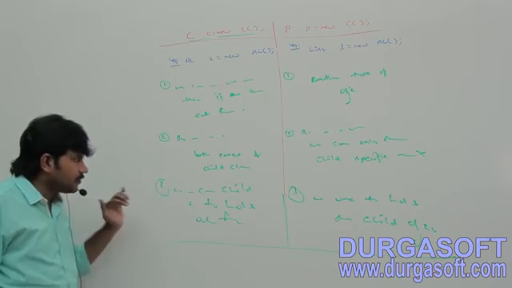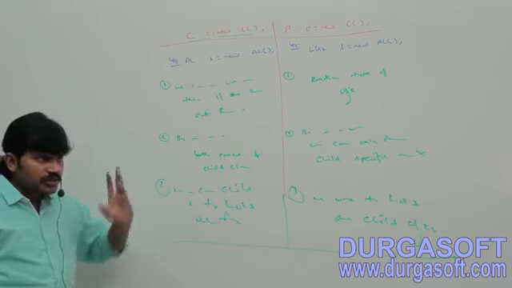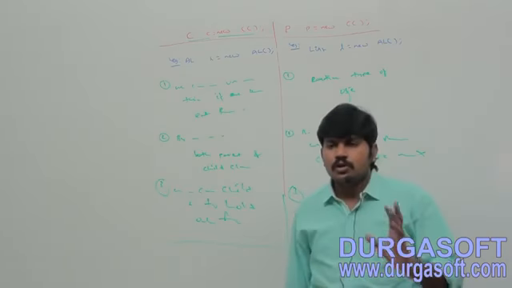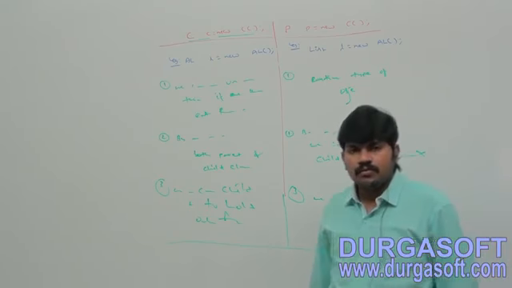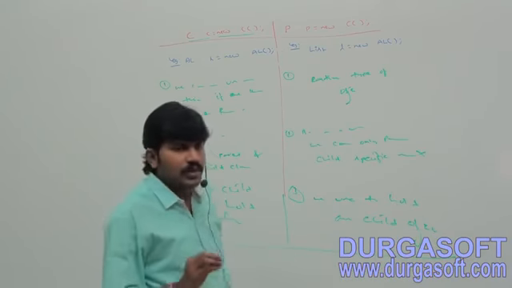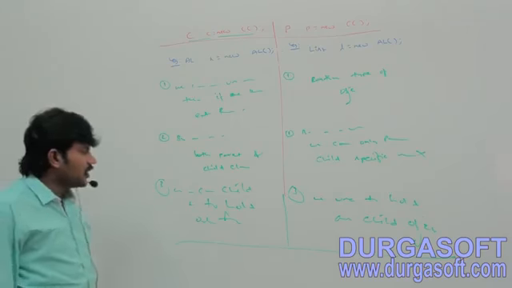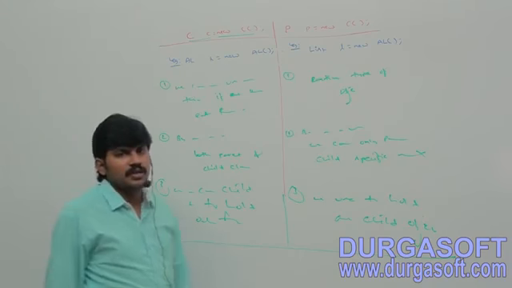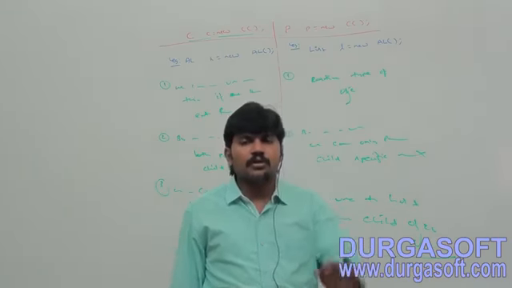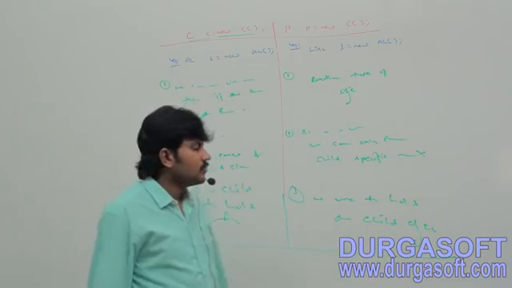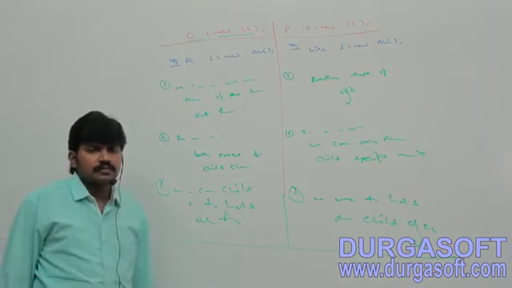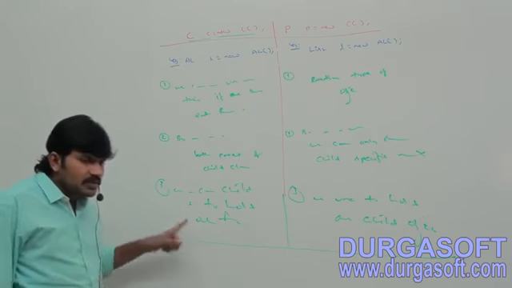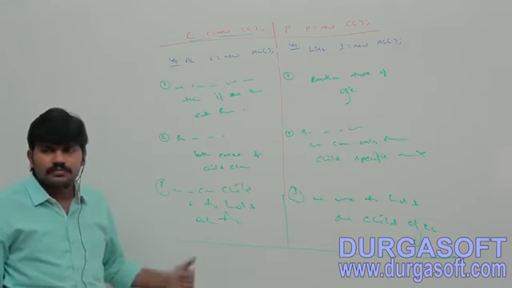Next, last one. We can use a child reference to hold only a particular child class object. This is the disadvantage of this approach.